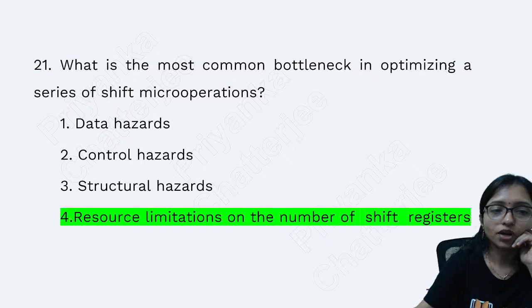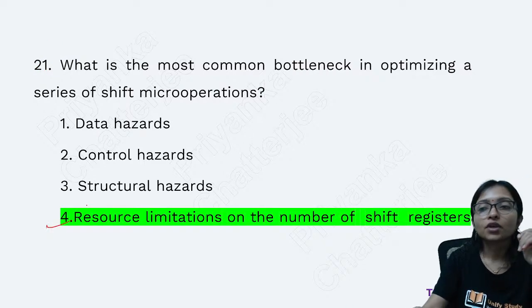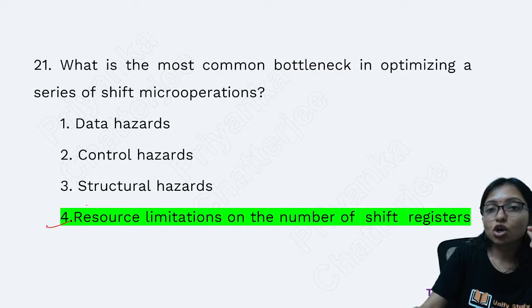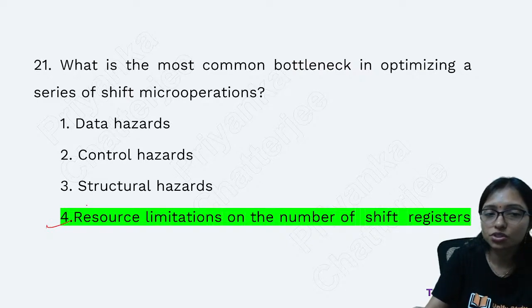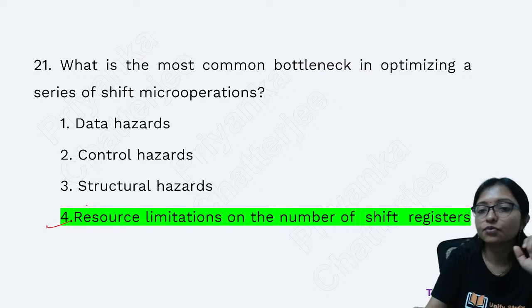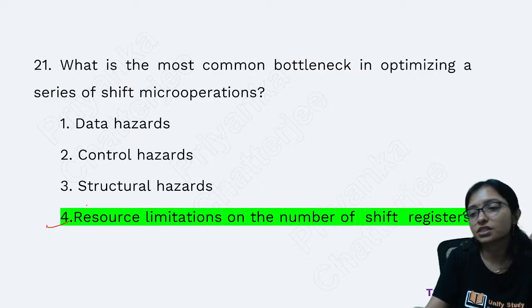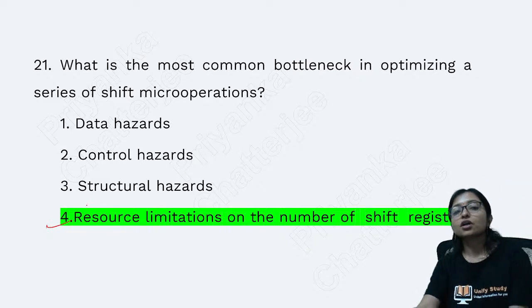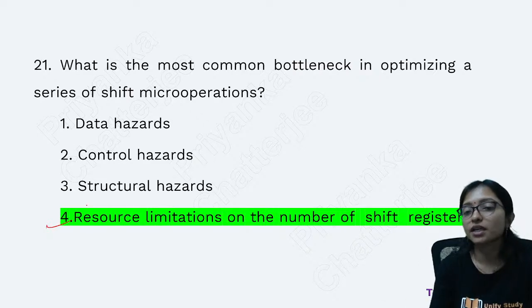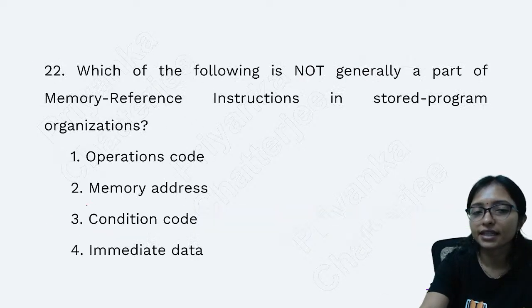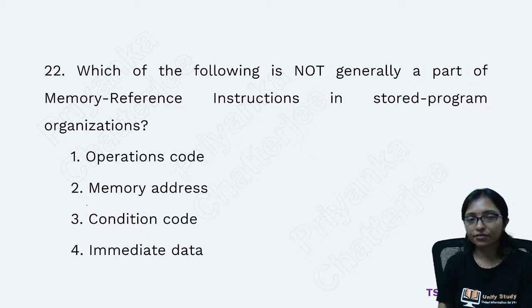Yes, question number 4, answer option D is the correct answer. So here, what is the most common bottleneck? Bottleneck means the disadvantage. The most common disadvantage in optimizing the series of shift micro operations is reduced resource limitation. Whenever you are using registers, there is a limited number of registers. You cannot increase the number of registers. As there is a limited number of registers, at the time of shift operation using registers, we are facing that difficulty, and that is the biggest disadvantage.